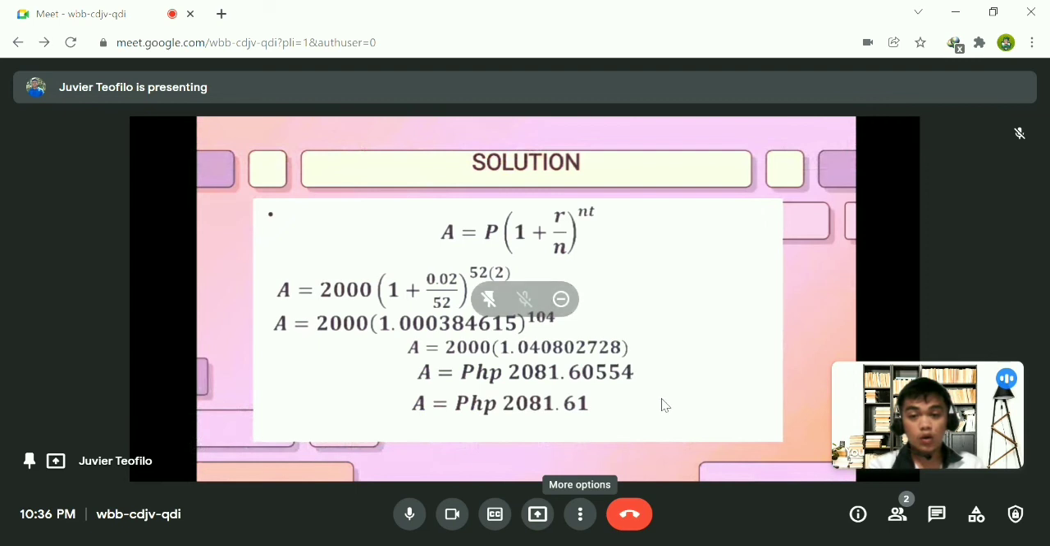So if you're going to find the compound interest, subtract the principal, which is 2,000, from the accumulated value. Then you have 81 pesos and 0.61 centavos. So that is your compound interest. And as I have seen in our chat box, our answer is the same. Okay, thank you so much for your response. So let's proceed to the next slide.